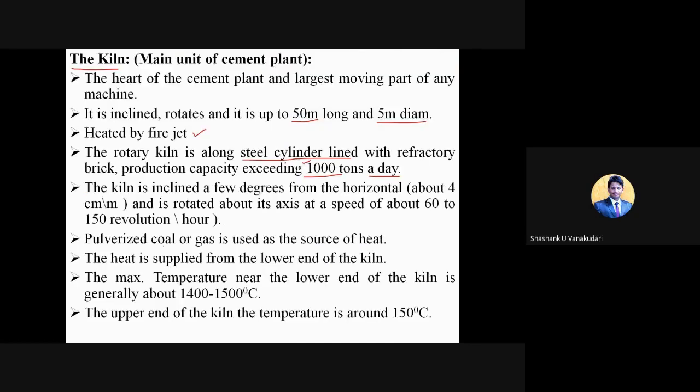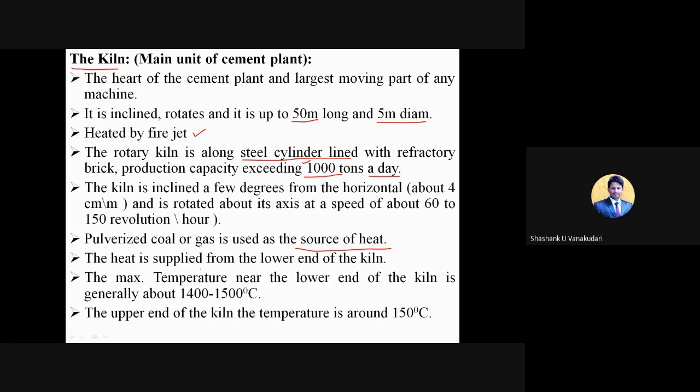Pulverized coal or gas is used as the source of heat, meaning the fuel energy is gained by providing coal or gas as the heat source.